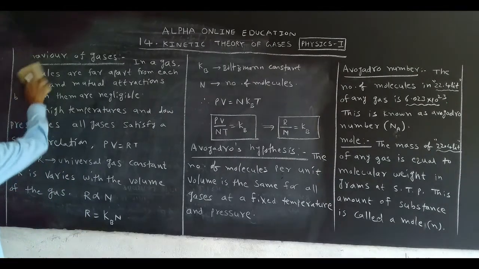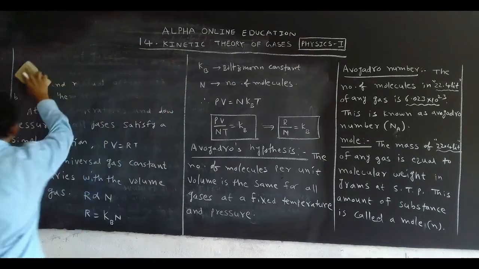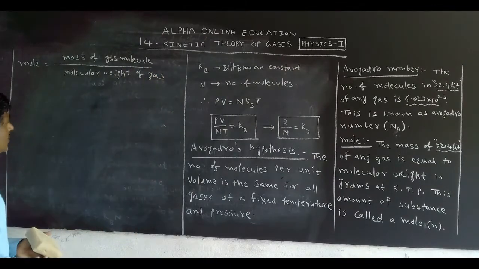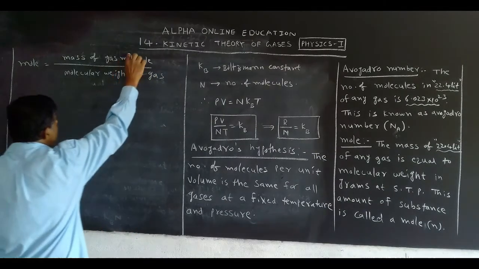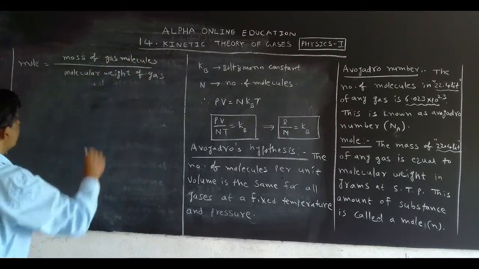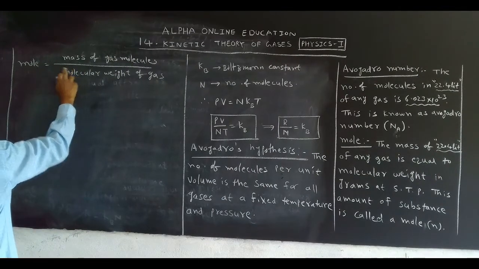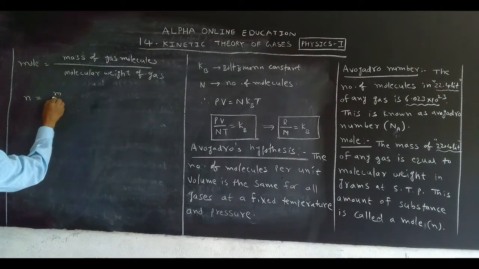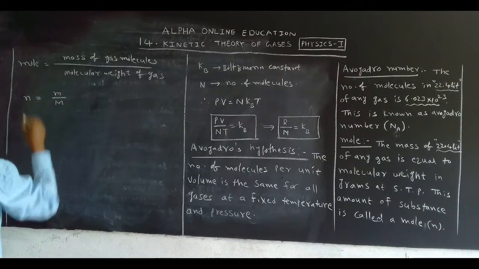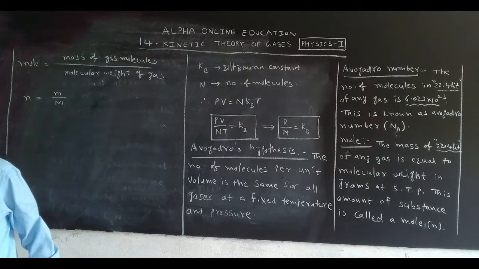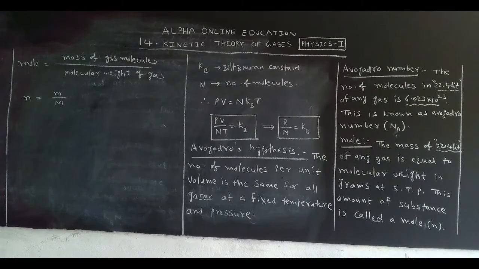Now we want to write the mathematical form of the mole. What is a mole? It is the ratio of the mass of gas molecules to the molecular weight of the gas. What is the symbol for mole? n is equal to small m by capital M. Small m is the mass of the gas.